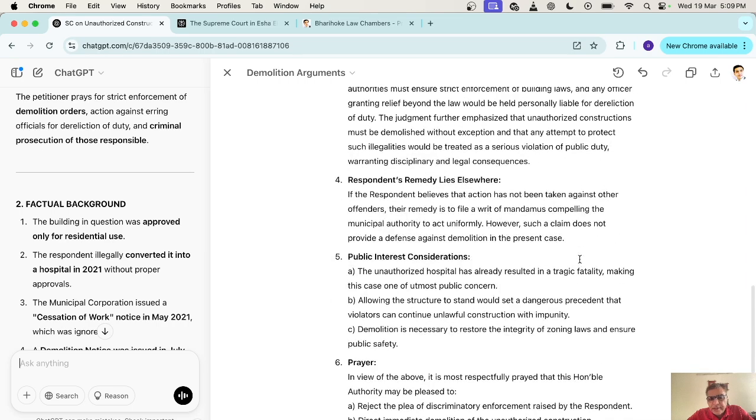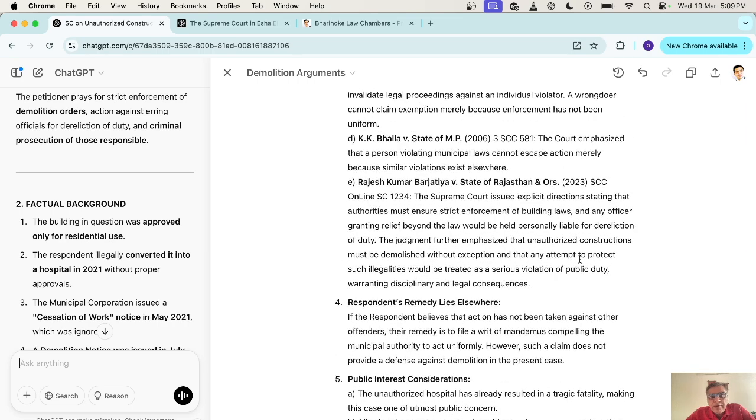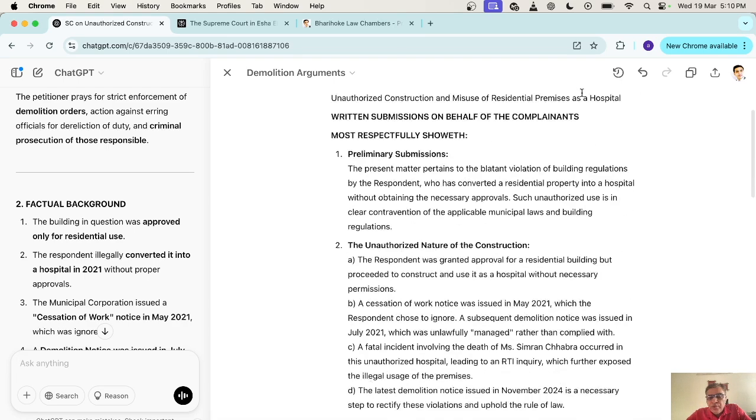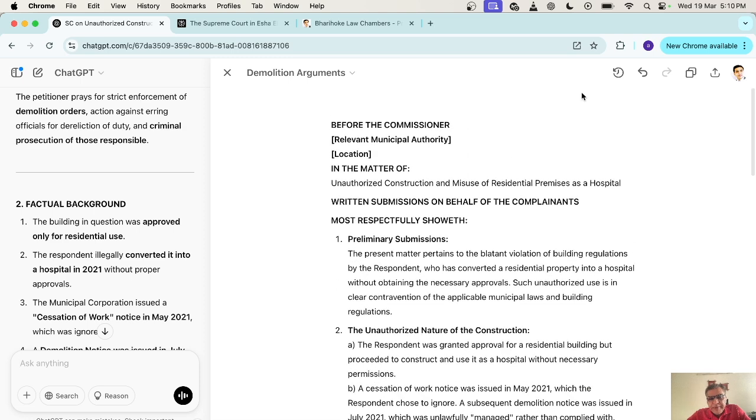So finally, these written arguments are there. There are more facts to be added and more legal background to be added in this. But this is how I use both ChatGPT and Perplexity in tandem.